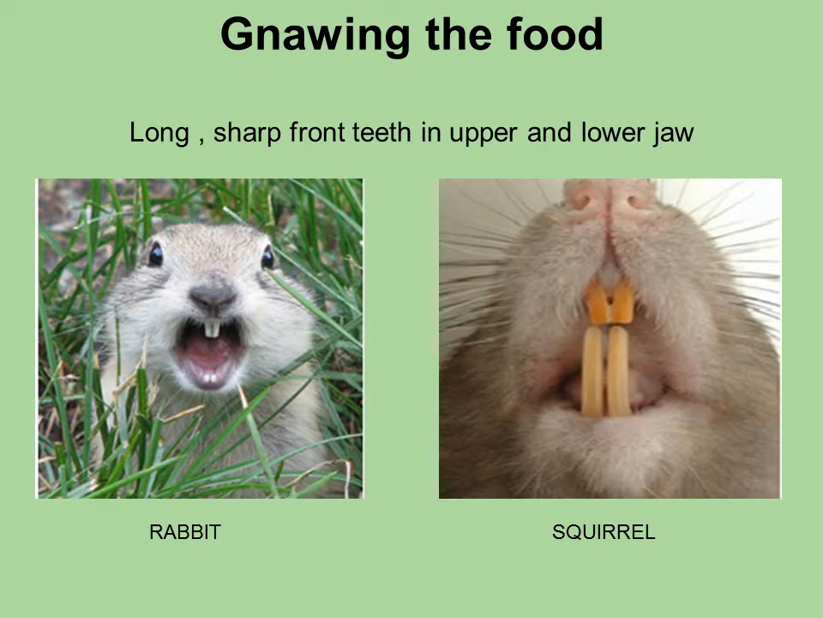Now next is gnawing the food. This type of eating habit is generally found in animals such as squirrels, rabbits and rats. They have long sharp front teeth in their upper and lower jaw, and these teeth help these animals to gnaw or to eat the seeds, fruits, grains or nuts which are their food.